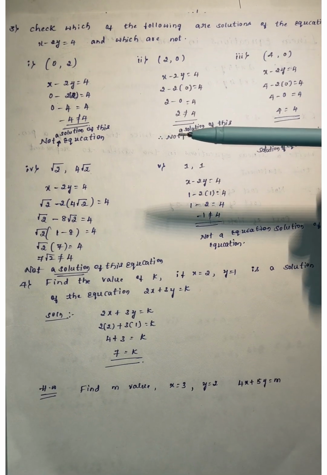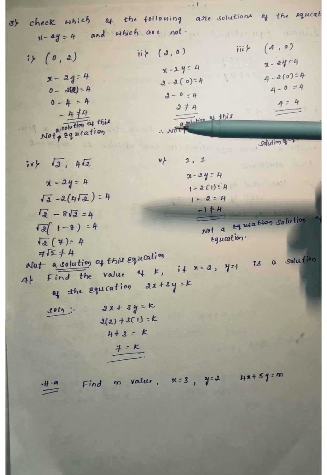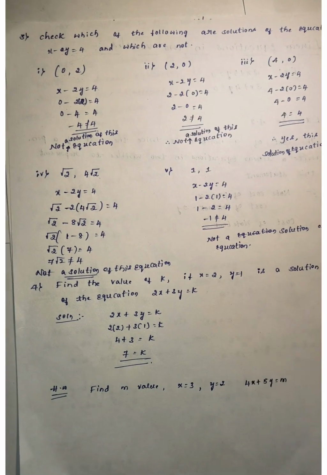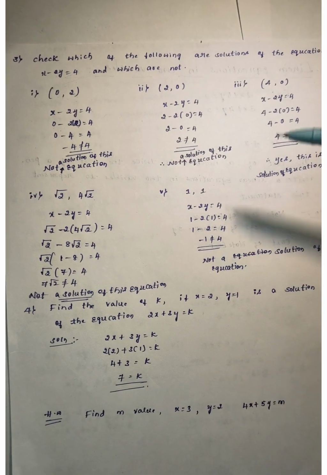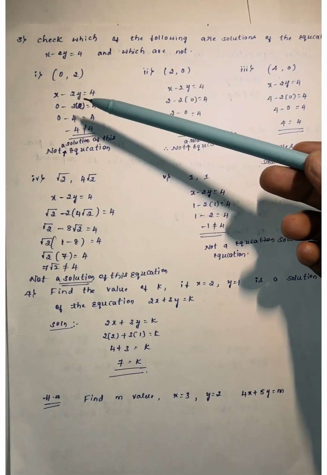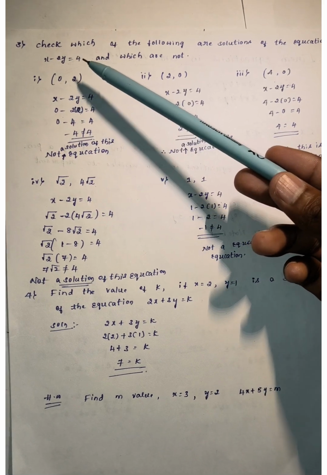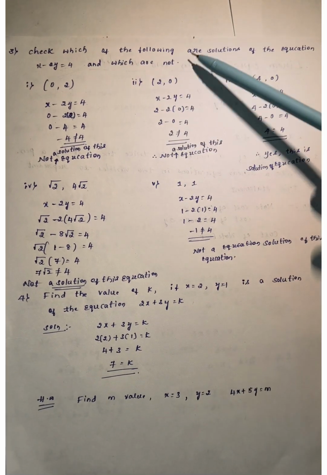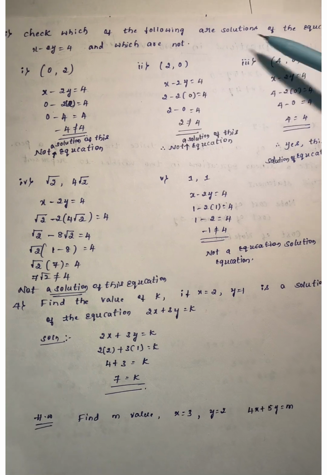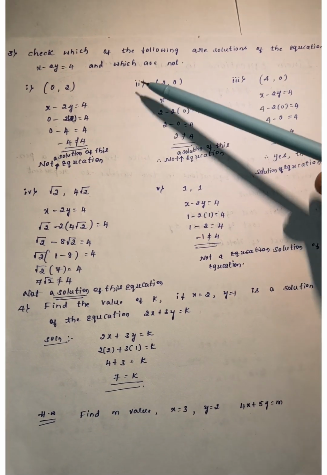Today's class we will discuss linear equations in two variables, Exercise 4.2. In the previous session we learnt the first and second problems. Today's class we will discuss the third problem. Check which of the following are solutions of the equation x minus 2y equals 4 and which are not.